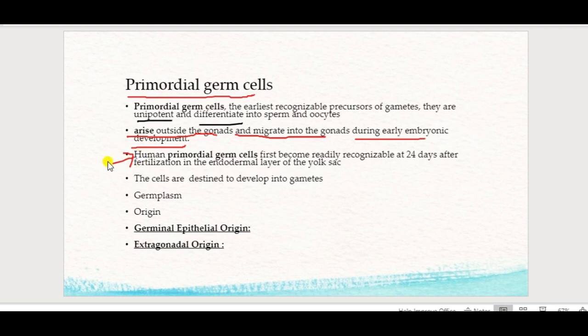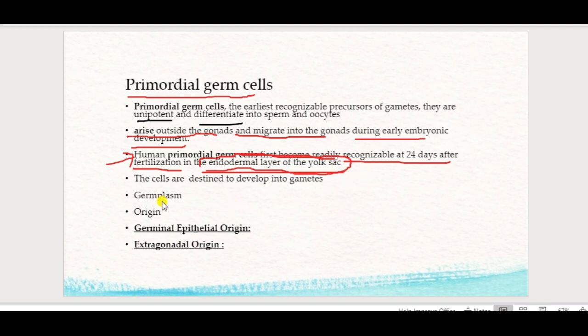In the human being, these primordial germ cells first become readily recognizable at 24 days after fertilization, in the endodermal layer of the yolk sac.